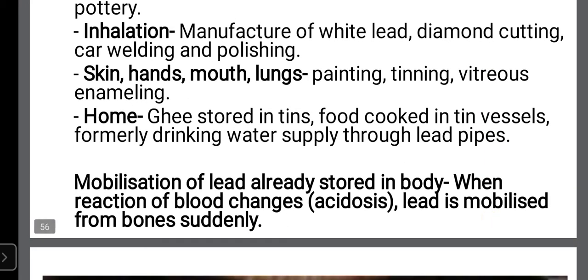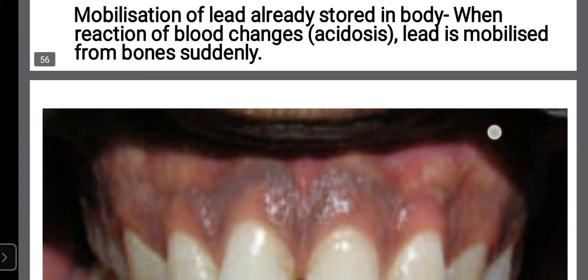Then mobilization of the lead. This is a very important point in the treatment part actually, that we'll see in treatment. So mobilization of lead that has been already stored in the body when the reaction of the blood changes. When the reaction of the blood becomes acidic, lead is mobilized from the bones suddenly, and it will come into the blood circulation. That we'll see in the treatment part actually.